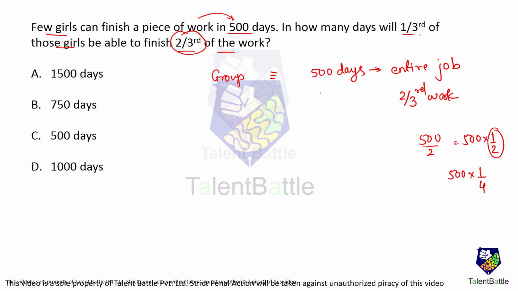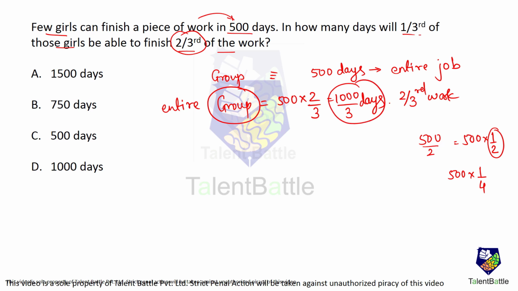If they want to do 2/3 of the job, then the group is going to take 500 into 2/3 time. That is about 66% of the time. So what we get over here is 1000 upon 3 days. This is the amount of time taken by the entire group of girls to complete just 2/3 of the work. But now we don't want the entire group. What we want is only 1/3 of those girls.